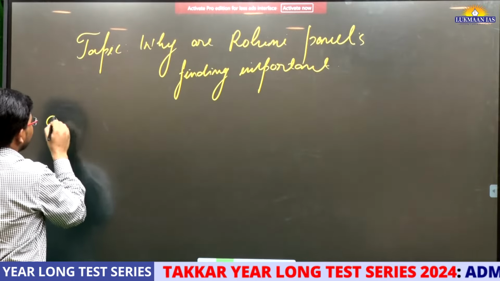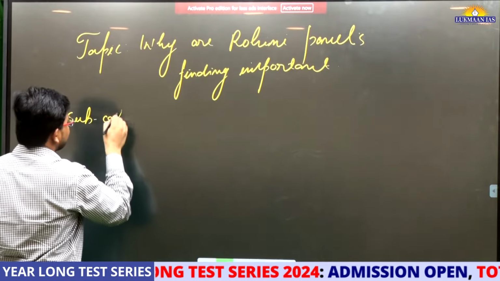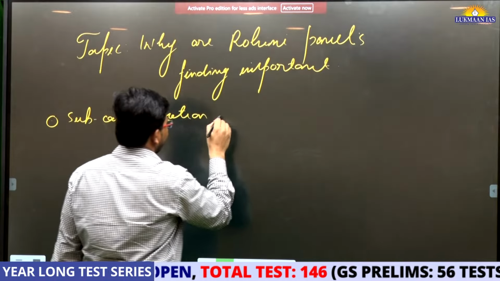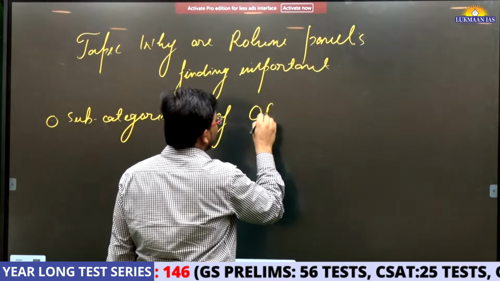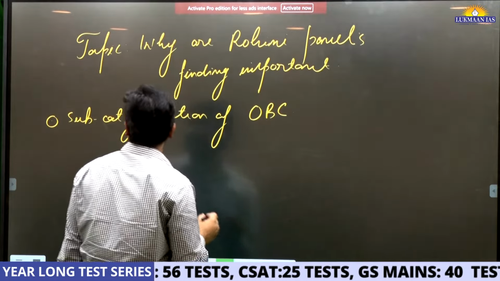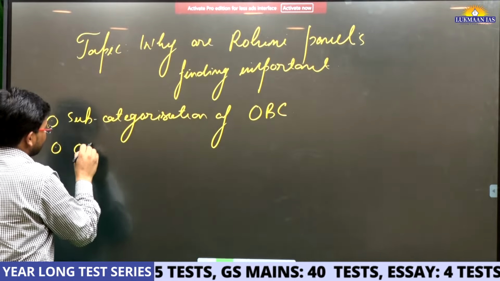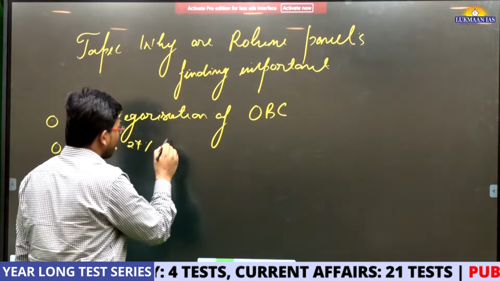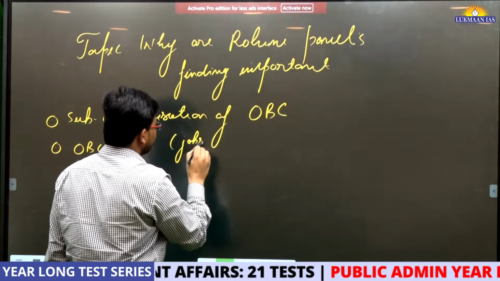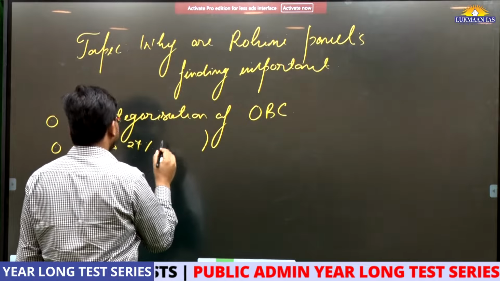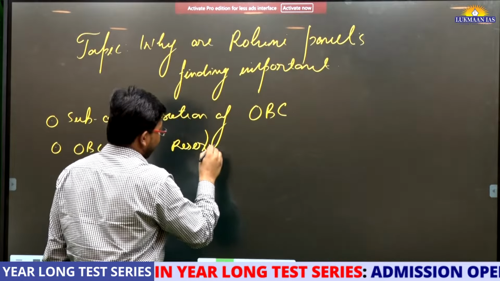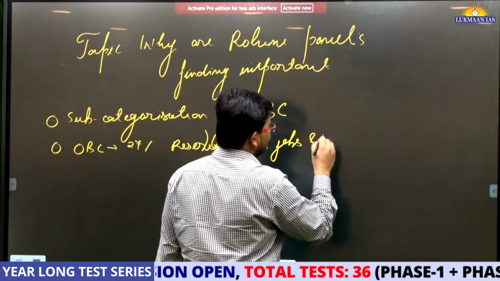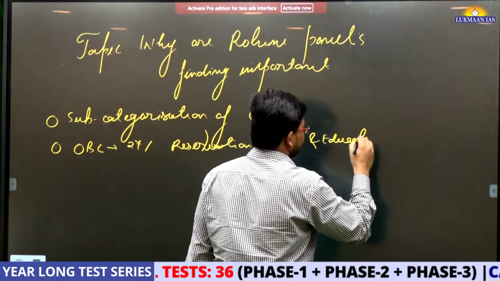So this was a panel that looked into the affair of sub-categorization of other backward classes. As we know, the other backward classes, known as OBCs, are given a reservation of 27% in government jobs and in educational institutions.